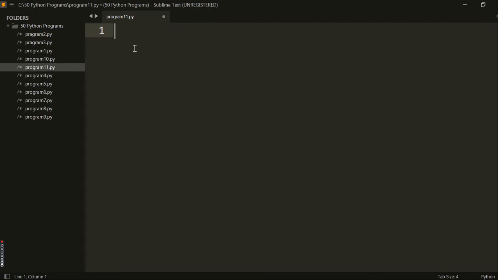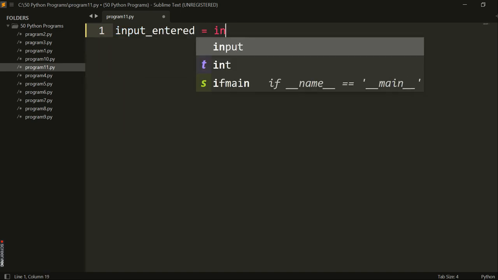For that, we need to create one Python file. As we all know, we can create a Python file by giving a file name with the .py extension. The first thing is we need to take an input from the user, so we will write input entered equal to input.